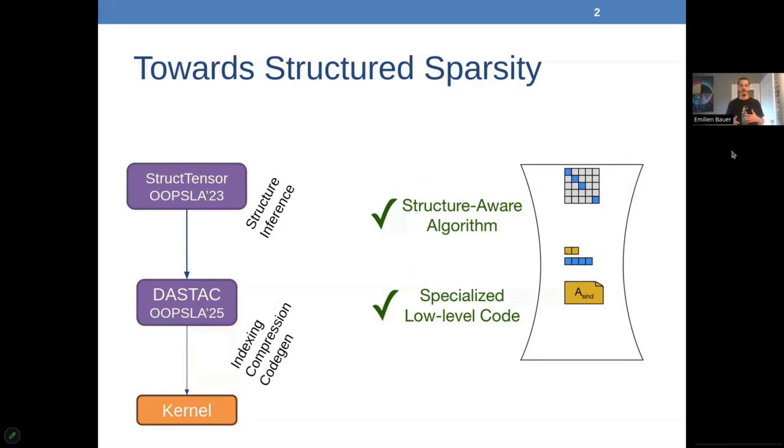So I'm here to introduce you two steps we took towards this goal. The former one, Struct Tensor, published in Uppsala in 2023, tries to reproduce those higher level benefits, structure-aware algorithms. And the second one, just recently published in Uppsala 2025, is tackling a specialized code generation problem and data layouts to hopefully reproduce this lower level code performance benefits. So the talk will be structured with those two projects in mind.